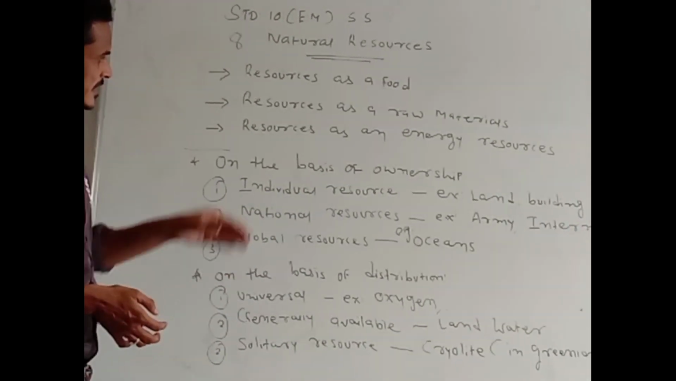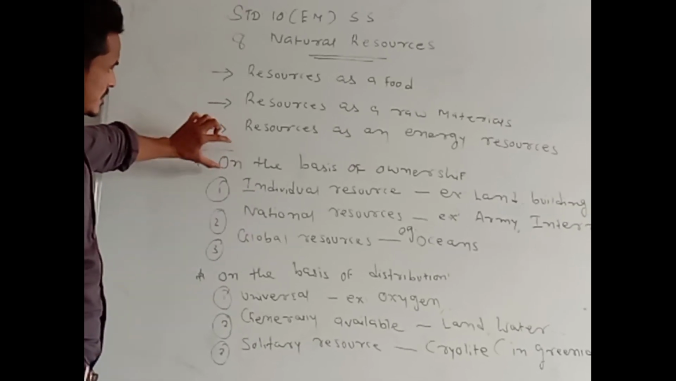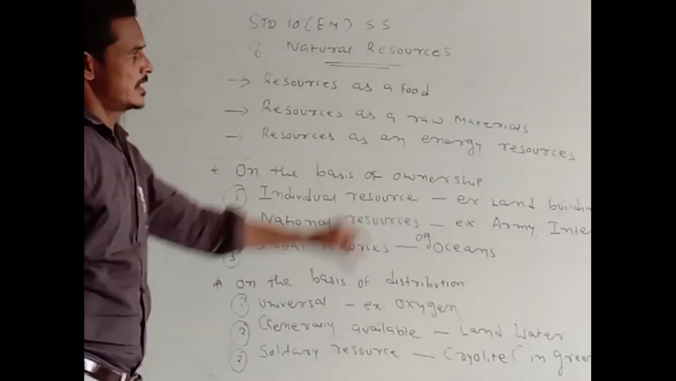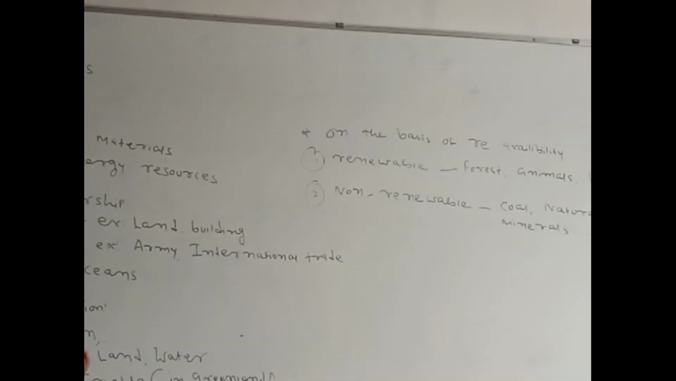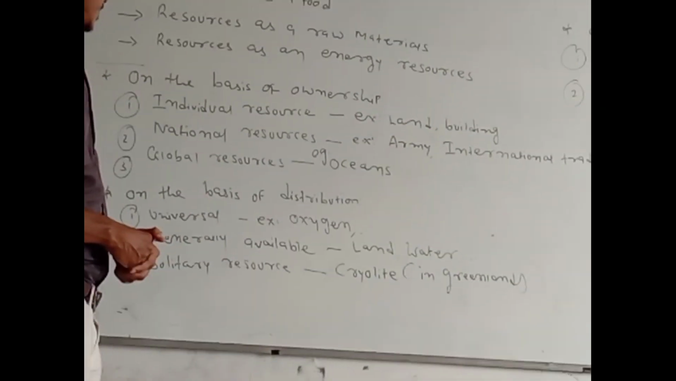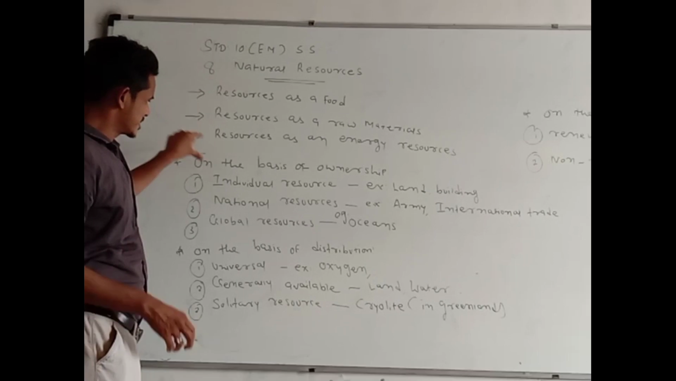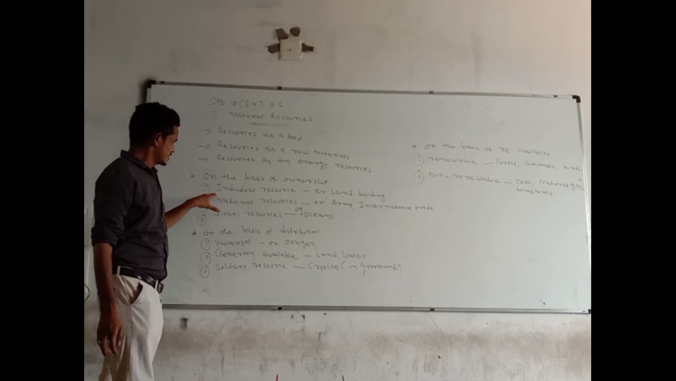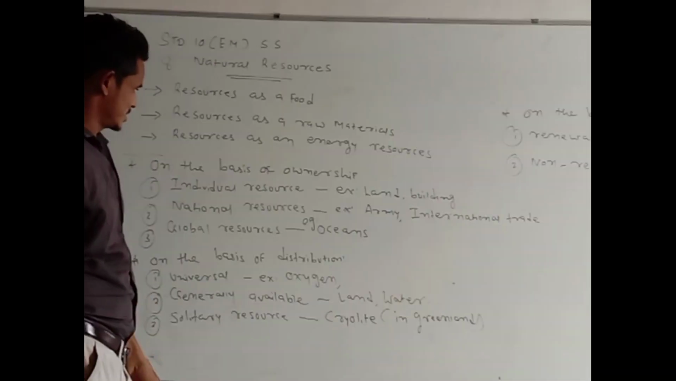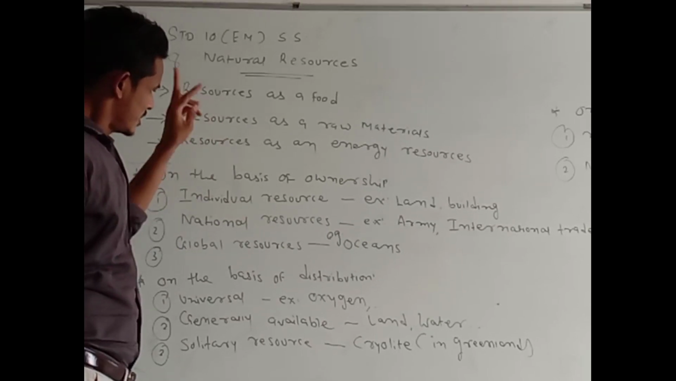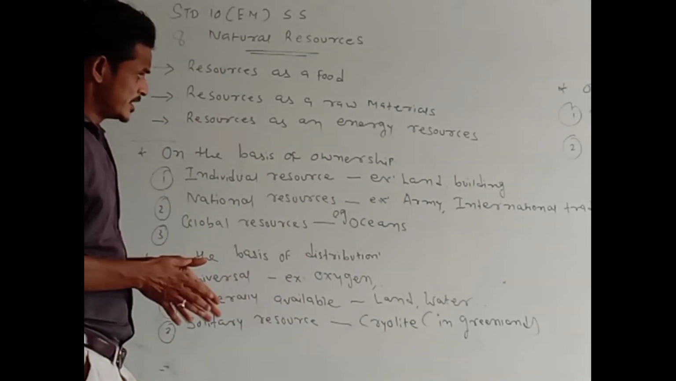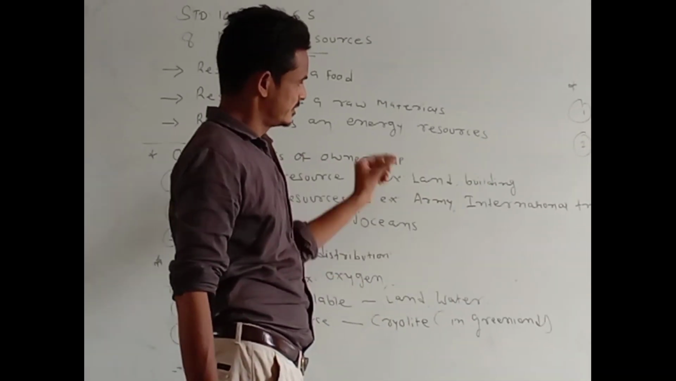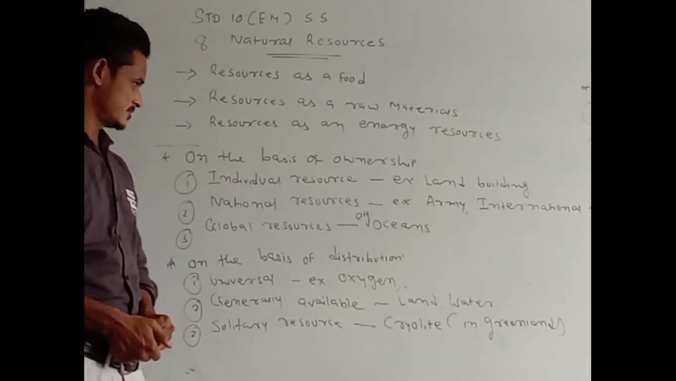Resources can be classified into three types: first, on the basis of ownership; second, on the basis of distribution; and third, on the basis of re-availability. First, we talk about resources classified on the basis of ownership. Some resources are called individual resources. Individual resources are owned by an individual or family. For example, land and buildings are called individual resources.